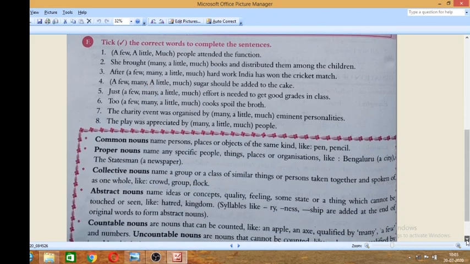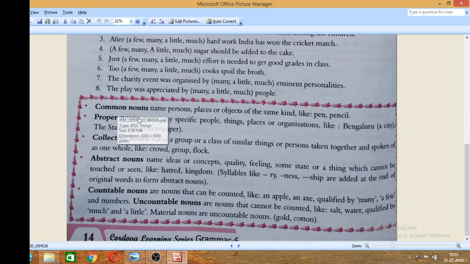Okay, so there is some glossary, some features. These are actually from the whole chapter, whatever you have learned. Common nouns name persons, places, or objects of the same kind, like pen, pencil. Proper nouns name any specific people, things, places, or organizations, like Bengaluru city. Collective nouns name a group or a class of similar things, persons taken together and spoken of as one whole, like crowd, group, flock. Abstract nouns name ideas or concepts, quality, feeling, some state or thing which cannot be touched or seen, like hatred, kingdom, love.